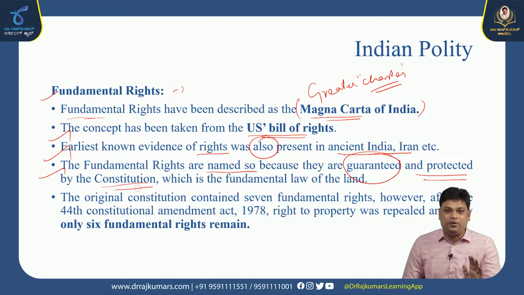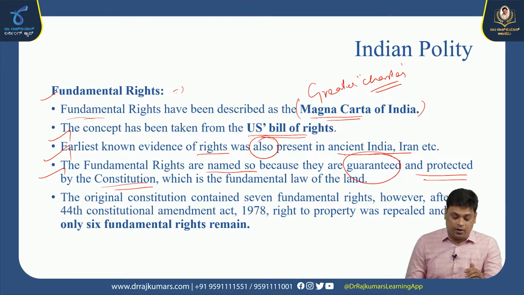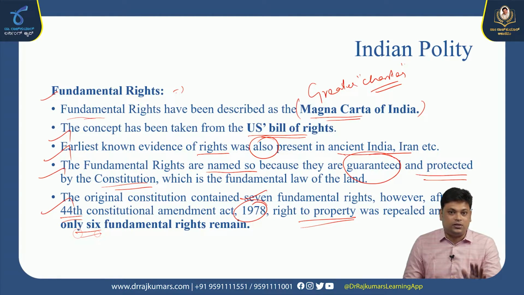We have three types of rights: natural rights, legal rights, and fundamental rights. These fundamental rights are guaranteed and protected by the constitution framed by a particular country. In India, it is like that only. The original constitution contained 7 fundamental rights for the citizens. However, after the 44th Constitutional Amendment Act of 1978, the right to property was repealed, and now only 6 fundamental rights remain for the citizens.